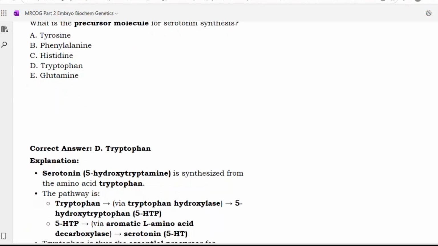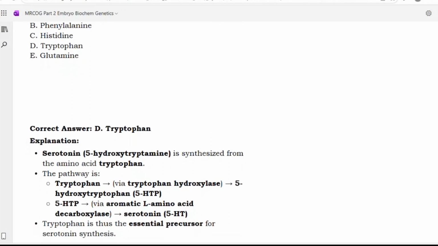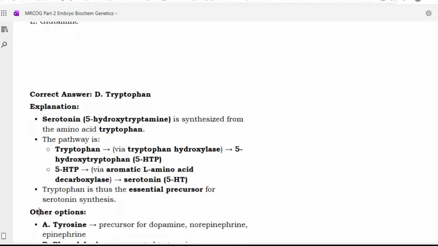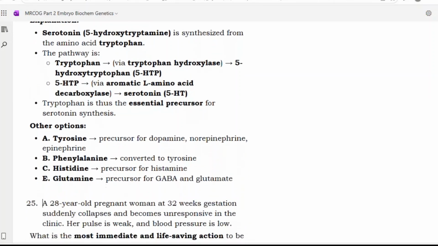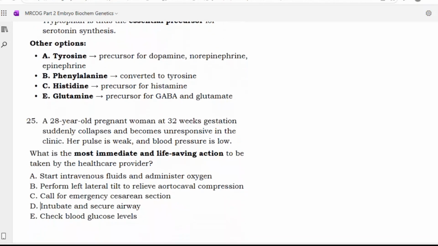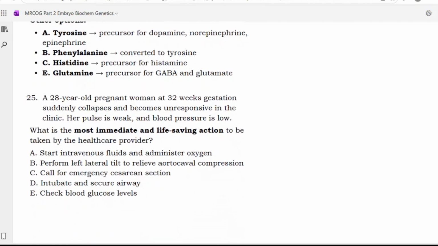Serotonin, or 5-HT, is synthesized from the amino acid tryptophan. Tryptophan, via tryptophan hydroxylase, forms 5-hydroxytryptophan, that is 5-HTP. 5-HTP, via aromatic L-amino acid decarboxylase, forms serotonin, that is 5-HT. Tryptophan is thus the essential precursor for serotonin synthesis. Tyrosine is a precursor of dopamine, norepinephrine and epinephrine. Phenylalanine is converted to tyrosine. Histidine is a precursor of histamine, and glutamine a precursor of GABA and glutamate. Next.